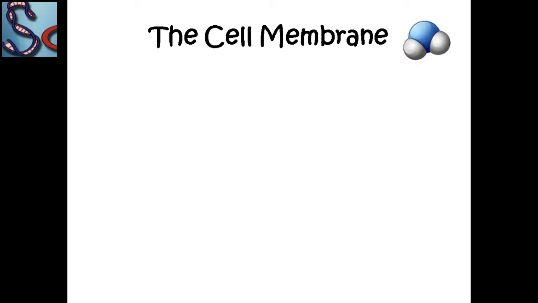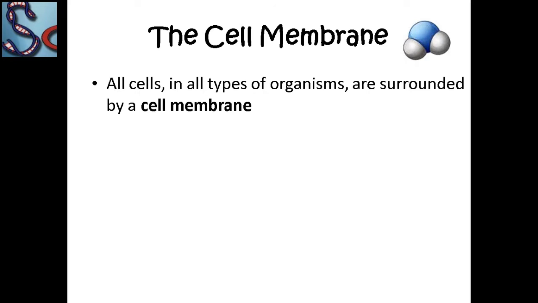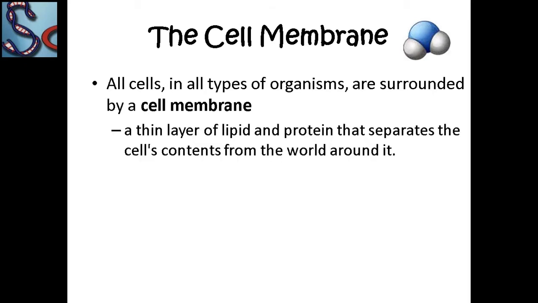Okay, now the cell membrane. All the cells in all types of organisms are surrounded by a cell membrane, a thin layer of lipid and protein that separates the cell content from the world around it. It means the cell membrane is the borderline between the material inside the cell and the other parts of the body system.